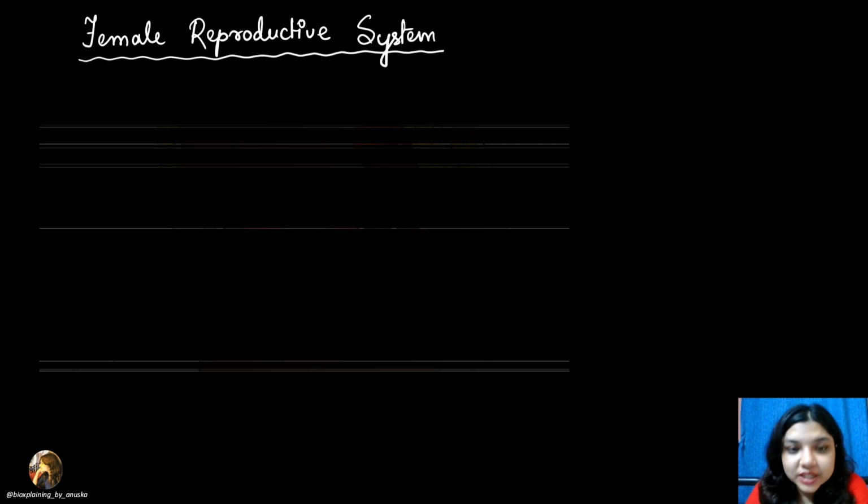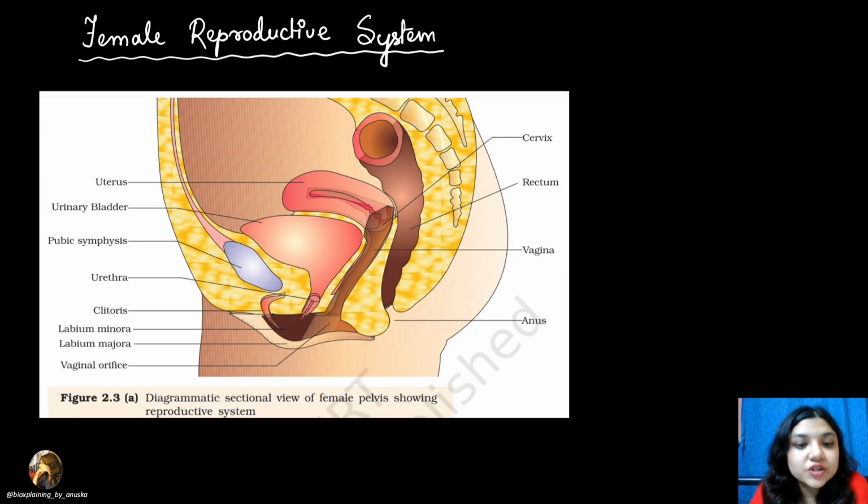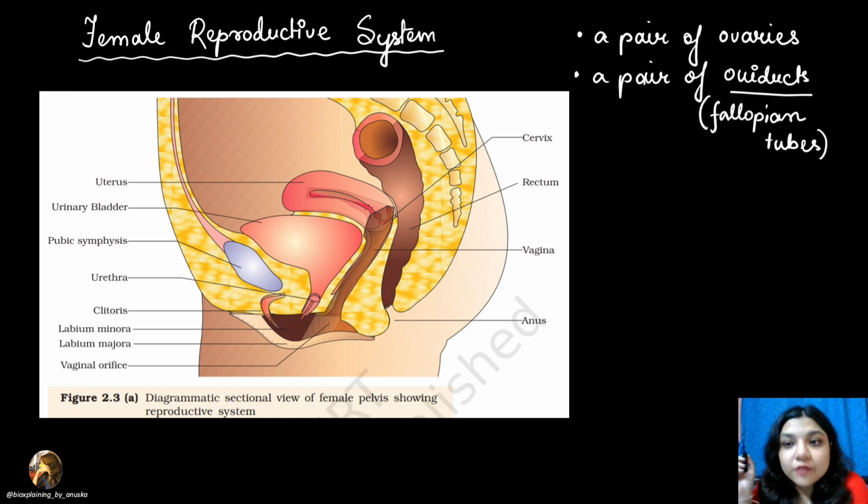Okay, so first, let's take an overview of all the parts of the female reproductive system. First, you see this diagram from NCERT, which is the female pelvis diagram. It's a diagrammatic sectional view of the female pelvis, which is showing us the reproductive system. What are the different parts of the female reproductive system? First, we have the ovaries, right? And there is a pair of ovary. That means how many ovaries are present?